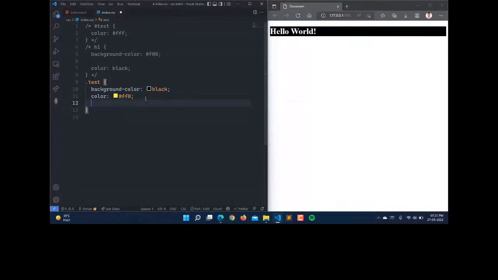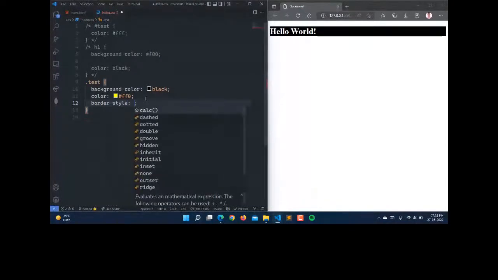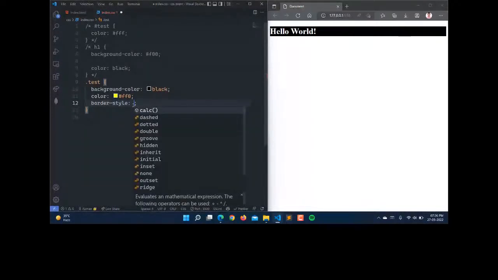For that we have different properties here. You can see that we have border bottom, we can define the border top, we have the border color, we have border left, right, width, and style. We will start from the style here. This is used to define the border style, and you can see that we have many values for that: solid, dashed, dotted, double, groove, hidden.